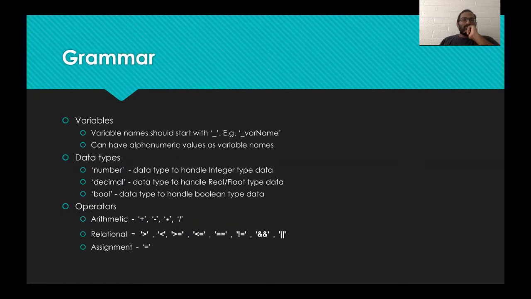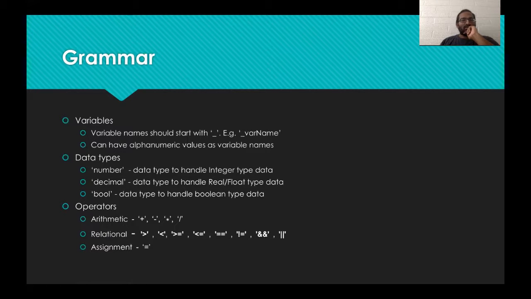Now we'll look at a few highlights of the grammar that we have used for developing this language. Variables should start with an underscore, as you can see here with underscore var name, and they can have any alphanumeric values.